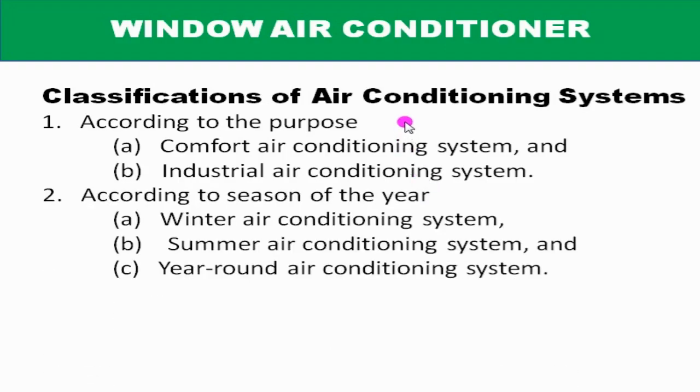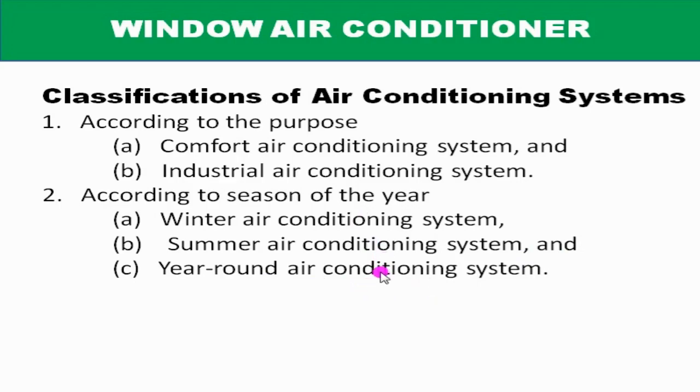The next classification is based on the season of the year. According to the season of the year, these air conditioning systems are classified into winter air conditioning system, summer air conditioning system, and year-round air conditioning system. In winter air conditioning system, the air is heated, which is generally accompanied by humidification. In case of summer air conditioning system, the air is cooled and generally dehumidified. The year-round air conditioning system is suitable for both winter and summer air conditioning.